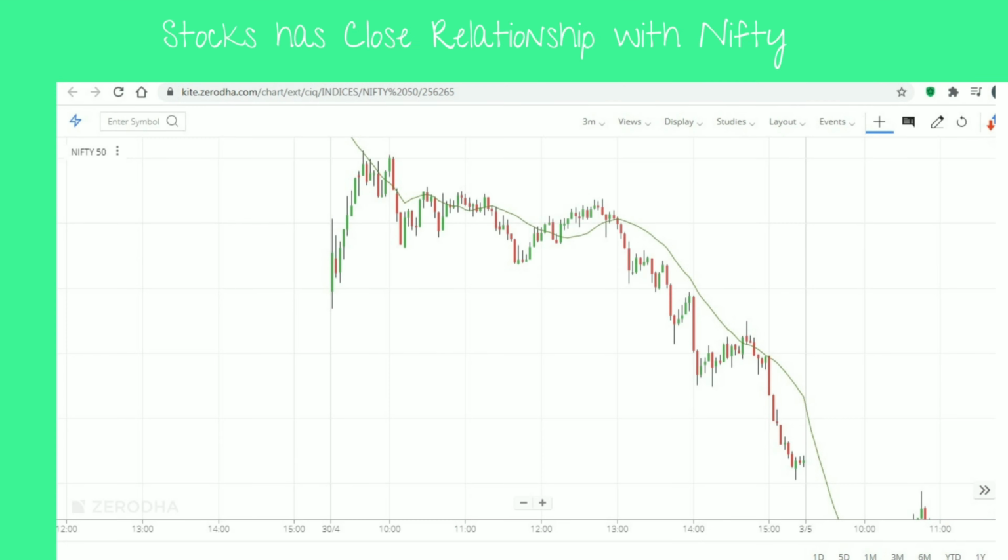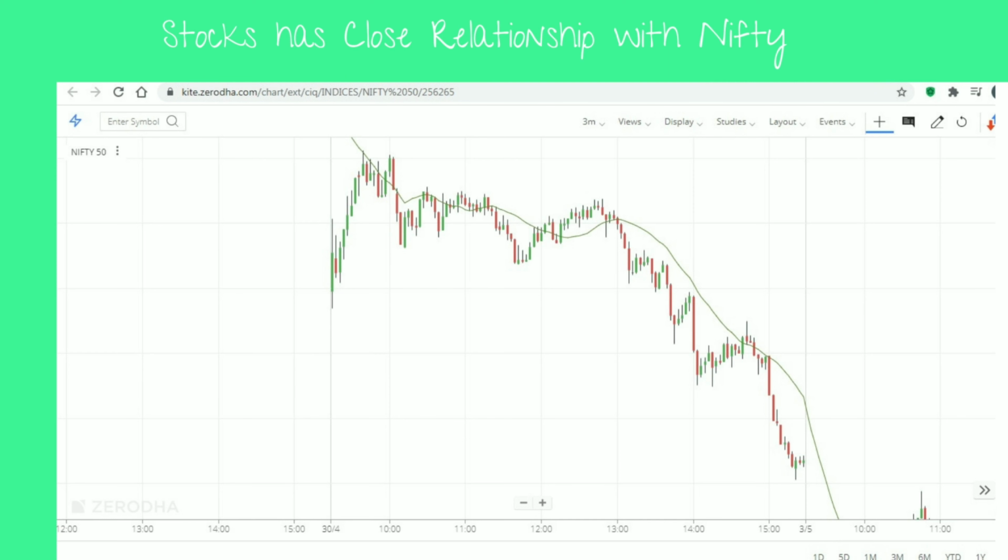There is another factor which we have to consider. It's a very simple point. However, a lot of people tend to forget it while doing trading. It says that Nifty has a close relationship like mother and child with stocks. Wherever Nifty goes, the stocks will follow.